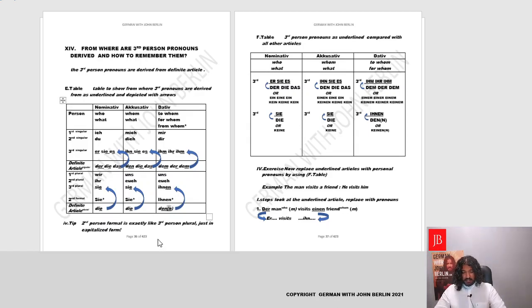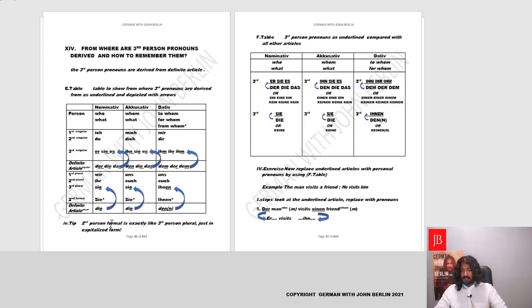All right, so basically we saw that er, which is he, is derived from der, and ihn, which is him, is derived from den, die, das here, respectively. Yes, and ihm is from dem, der, dem. Similarly, our plurals. So we shouldn't stop here.